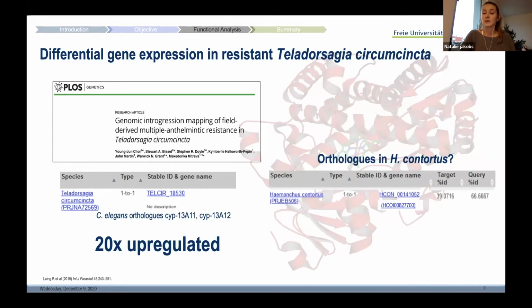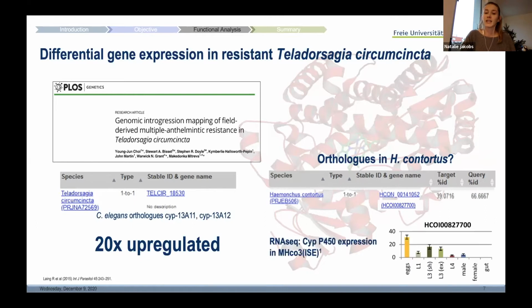I had a look into the literature and checked whether this gene or this subfamily of CYPs has so far been associated with being xenobiotic inducible, but it has not. A study from Laing showed as well that this CYP subfamily is only lowly expressed in fourth stage larvae as well as in male and female adult worms.